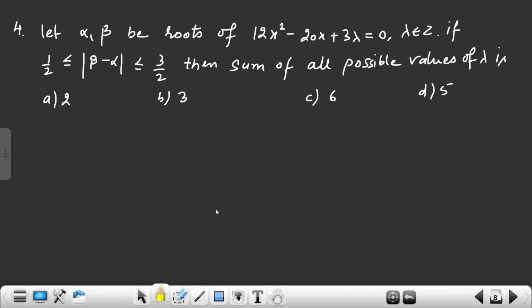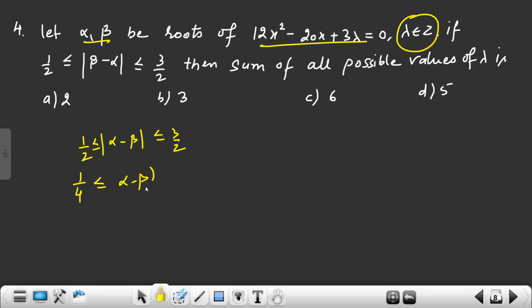Fourth problem. Alpha and beta are the roots of this equation, and the equation has lambda in it, and lambda is an integer. If modulus of alpha minus beta is 3 by 2, because modulus is there, all are positive values, so I can square on both sides. So alpha minus beta whole square, that is 9 by 4. What I'm trying to do is write alpha minus beta in terms of sum of roots and product of roots. That is the main idea behind it. So alpha plus beta whole square minus 4 alpha beta is 9 by 4.